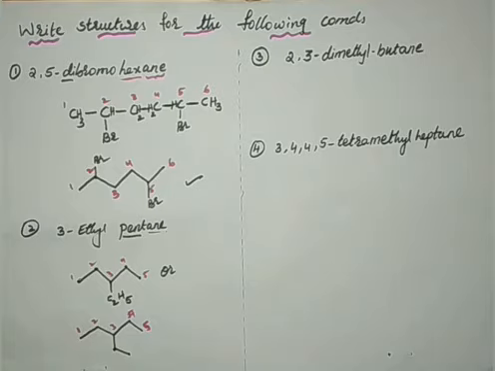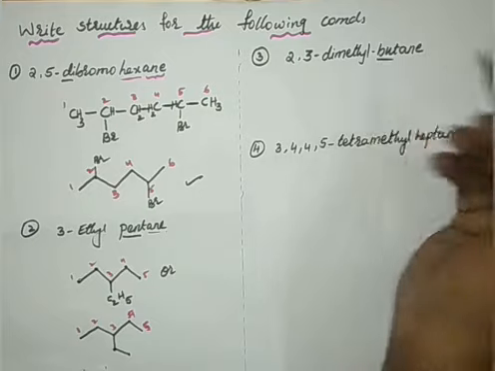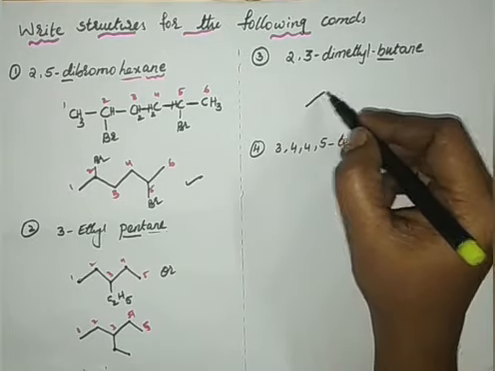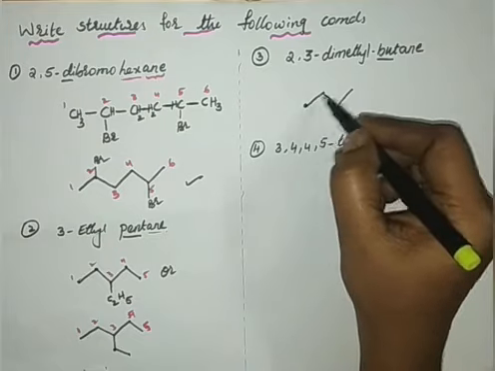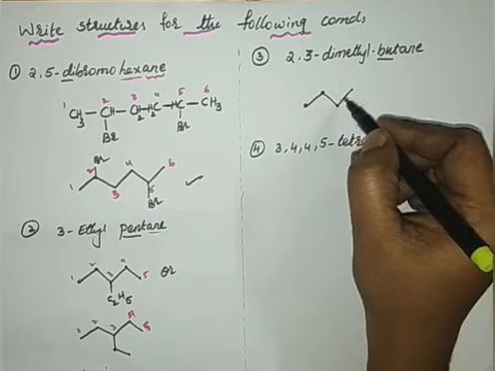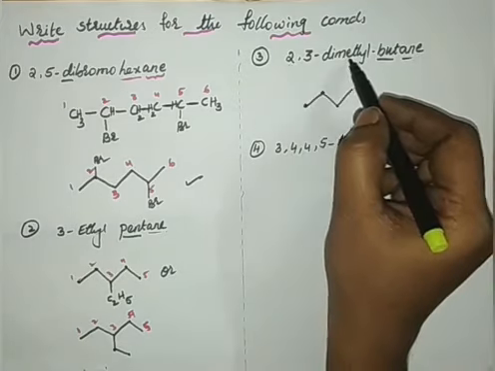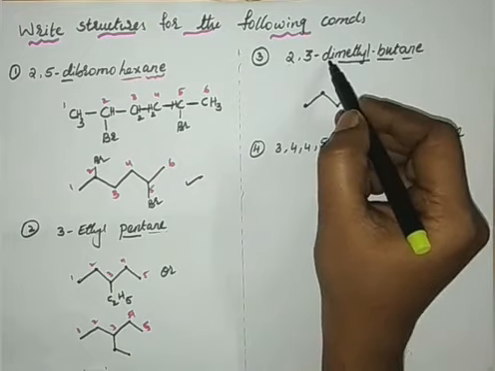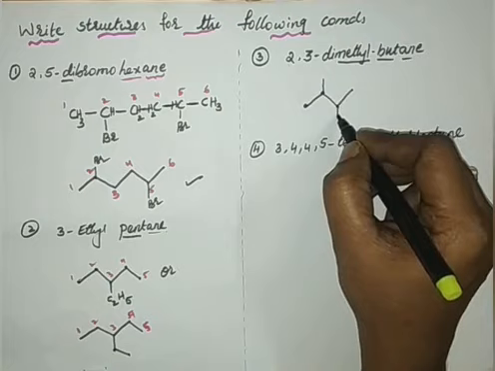Then the next compound is 2,3-dimethyl butane. But is my prefix, therefore it should have 4 carbon atoms. See here 1, 2, 3 and 4. So my chain length is like this, and ane all single bonds, and the second carbon and third carbon contain methyl groups. Di, because having the same substituent.